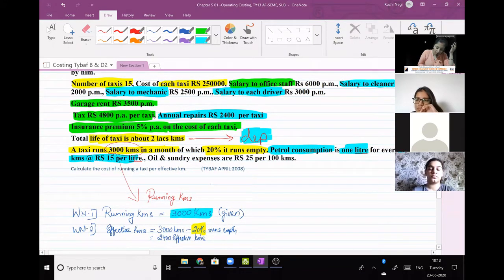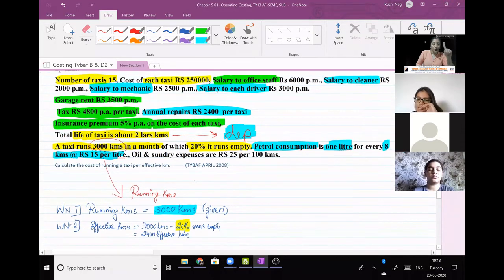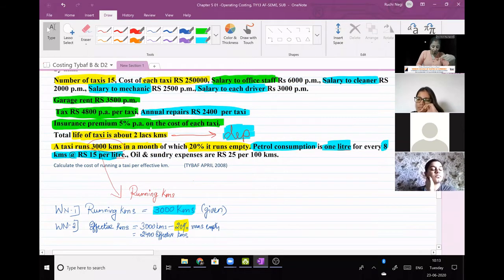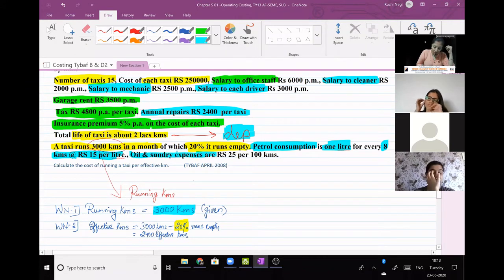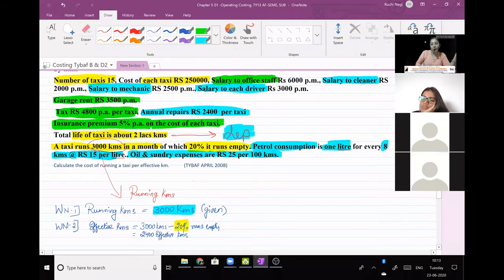At the rate 15 rupees per liter. So 1 liter पेट्रोल डाला तो गाड़ी 8 kilometers चलेगा. Clear? Oil and sundry expenses variable. Okay? And the ratio is also given. 100 kilometers ka you're paying 25 rupees. Okay.